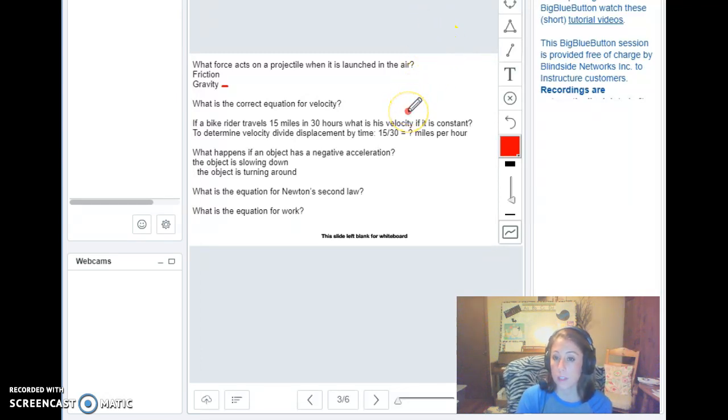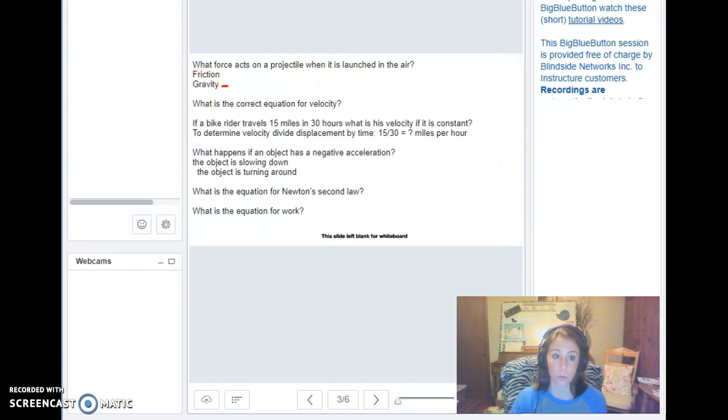Moving on, what is the correct equation for velocity? As far as these equations go for your exam, please be sure that you have these equations memorized, because it's going to ask you for all of the equations and it's going to ask you to apply, so use these actual equations. So you need to make sure that you know these equations correctly. So what is the correct equation for velocity?